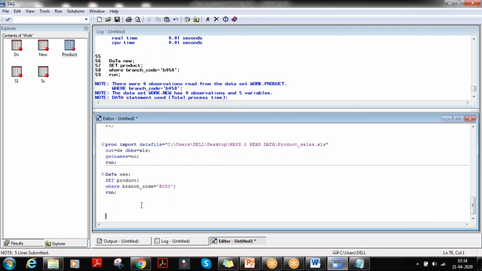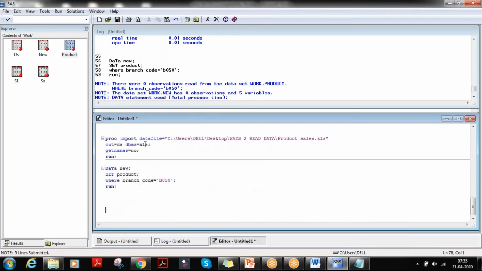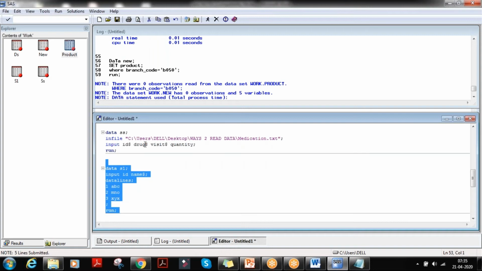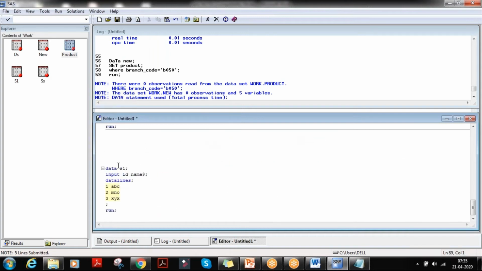Okay, the next one. We are writing the code, executing it, and getting output. So here I'm writing data s1, input id and all that, right? I'll just copy this and rename it as 2. When I execute this, what is happening here?